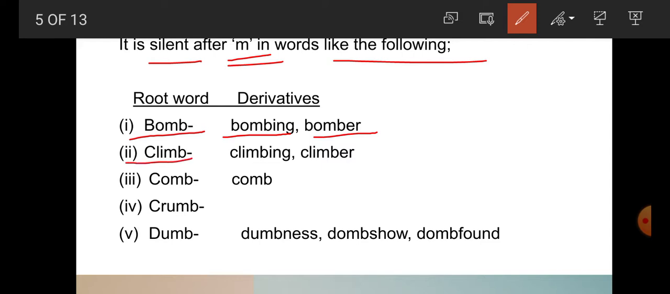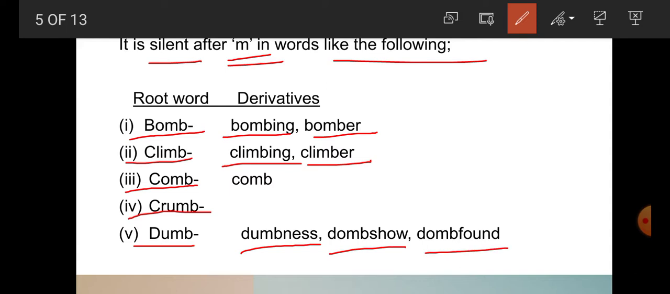Climb, climbing, climber. Comb, crumb, dumb, dumbness, dumb show, dumbfound.